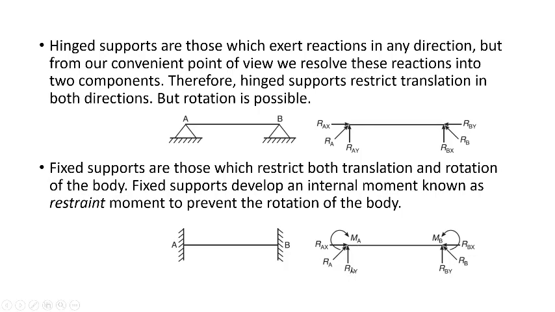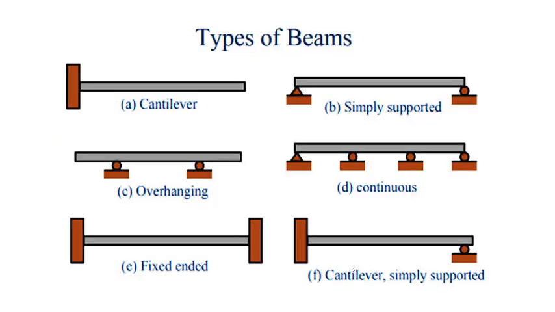So let's take down the number of reactions in different supports. If I consider the simply supported, we'll get one reaction. If I consider roller support, we'll get one reaction. If I consider hinge support, we'll get two reactions. If I consider fixed support, we'll get three reactions. When we are solving the numerical problems, this will help you to identify or to denote the number of reactions on a particular beam. Okay. So now moving on to the next topic, which is types of beam.